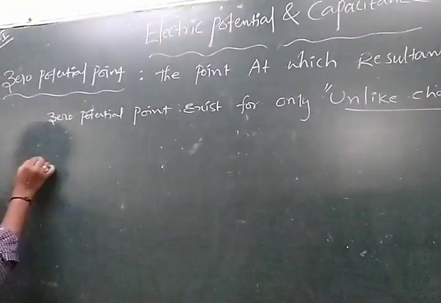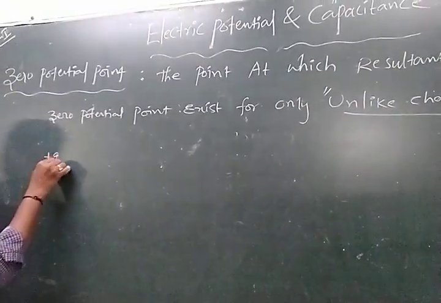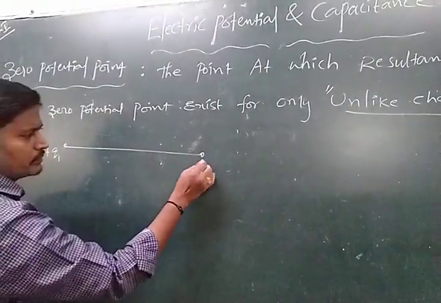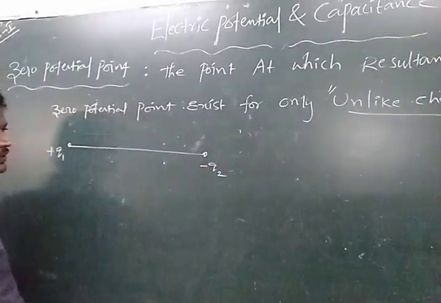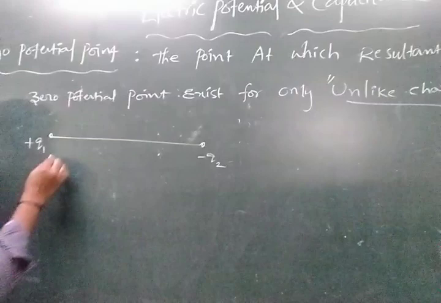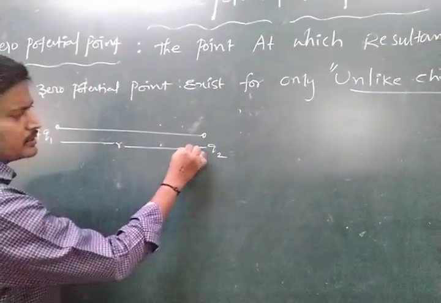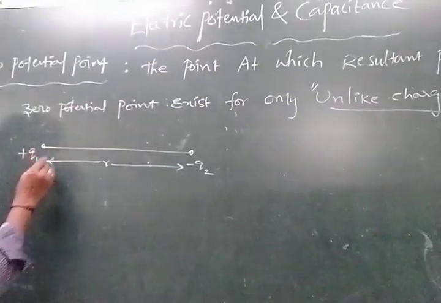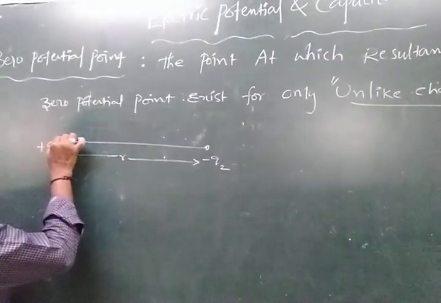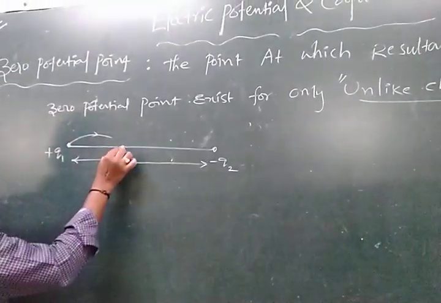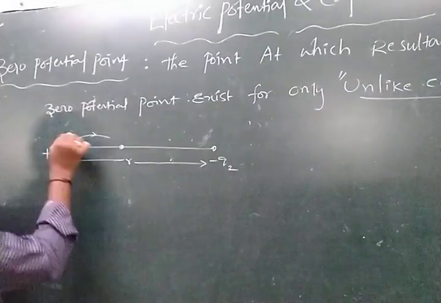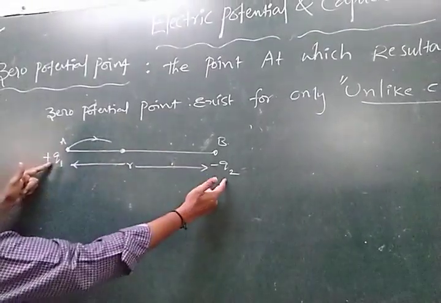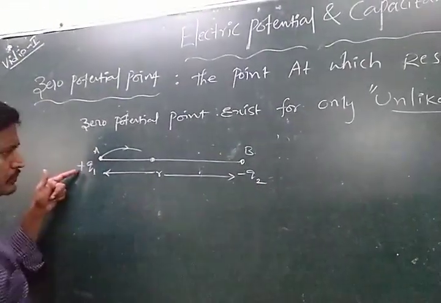So for example, we can consider this is plus q1, this is plus q2, minus of q2. These two charges are separated by a distance R. R is the separation between the two charges. Now a charge is brought to a point. This is point A, this is point B. These two charges, plus Q1 and minus Q2, are located at point A and point B.